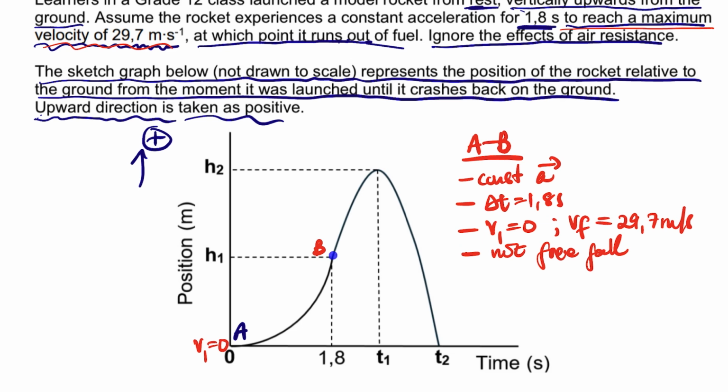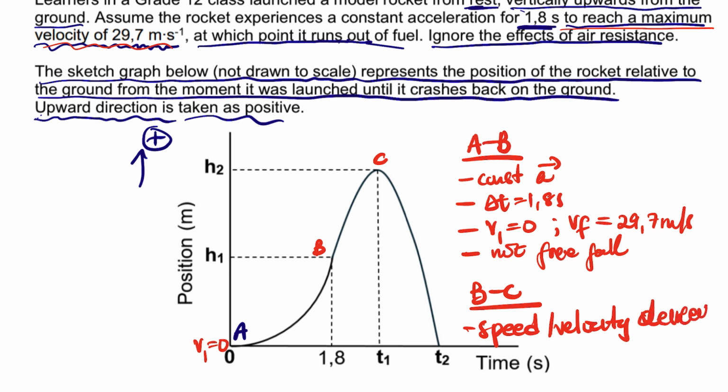So then from point B to the maximum height, we're going to say it's point C, right? From B to C, it had run out of fuel, and there was a speed decrease there. From B to C, there was a velocity decrease, right?